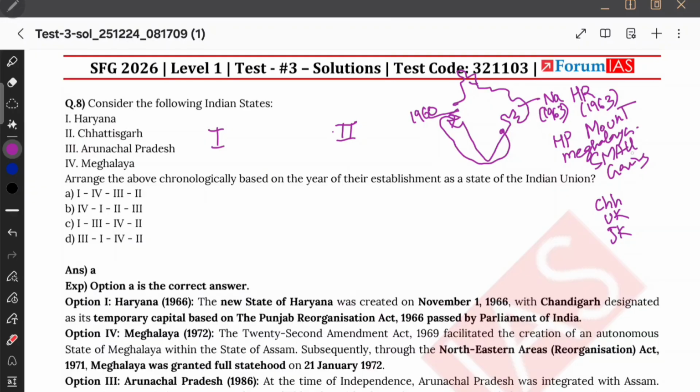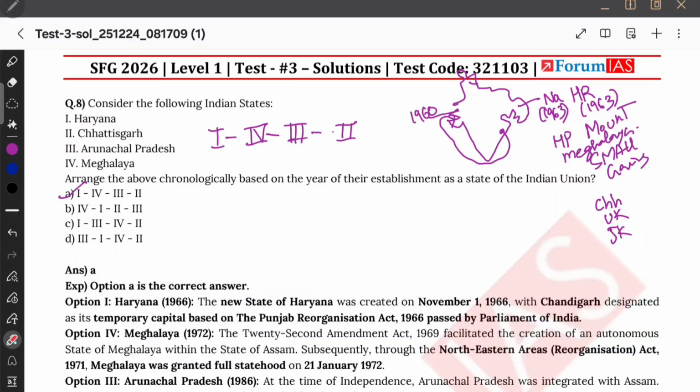Which one is first? Meghalaya is first. So therefore Meghalaya and then Arunachal. Small gains. Meghalaya made small gains. So Himachal Pradesh Mount Meghalaya, it made small gains. Okay, 4, and then Arunachal is 3. So this is the order. Okay, 1, 4, 3, 2.